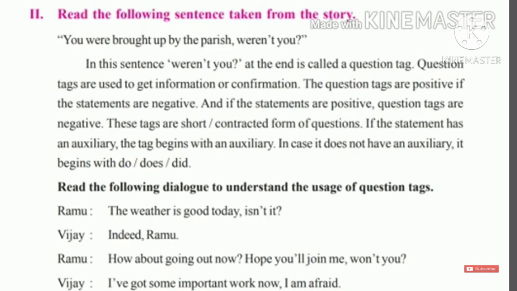Hope you will join me." Here the auxiliary is will, the sentence is positive, and the question tag will be negative: won't you? Next, Vijay: "I have got some important work now, I am afraid." Like that you have to write the question tags. You know already how to write them. I think all of you understood the usage of the question tags.